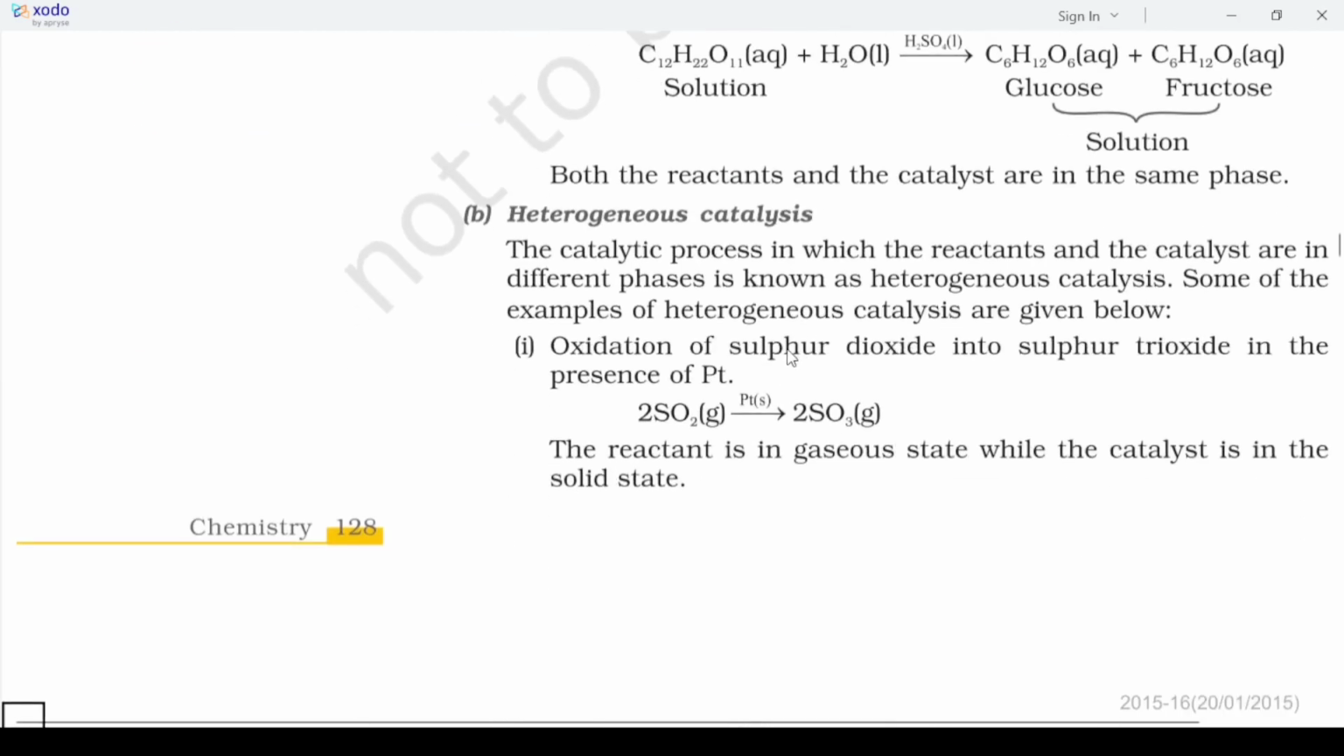And what do we mean by heterogeneous? A heterogeneous catalyst means a catalytic process in which the reactants and the catalyst are in different phases, so not in the same phase. Suppose the reactant is in the solid state and the catalyst is in the gaseous state, or the reactant is in the liquid or gaseous state and the catalyst is in the gaseous state. If the phases of the reactant and catalyst are different, then we call it a heterogeneous catalyst.